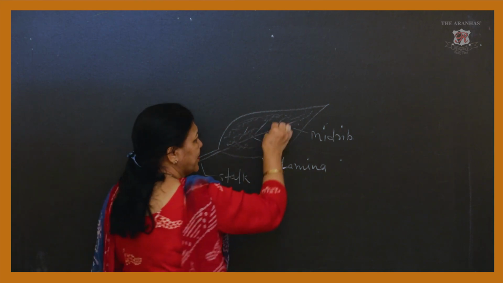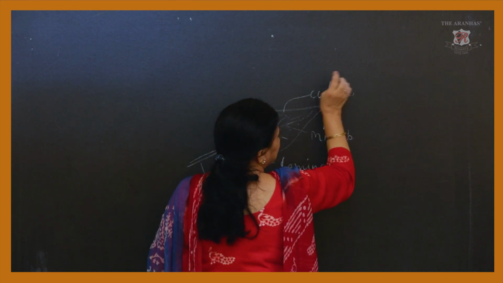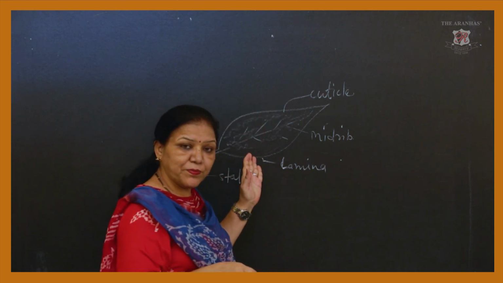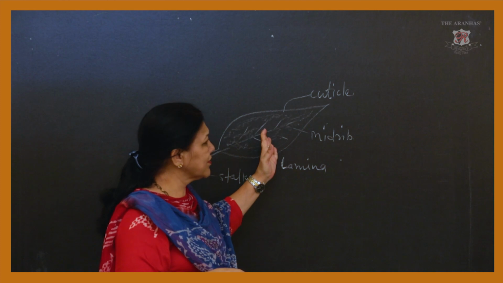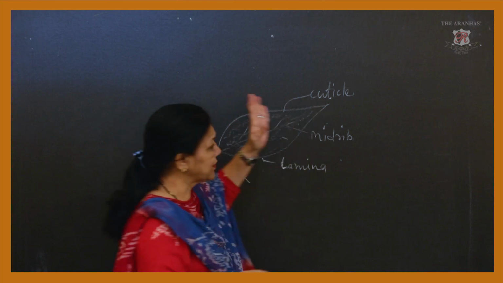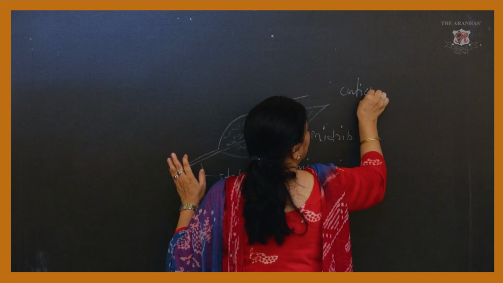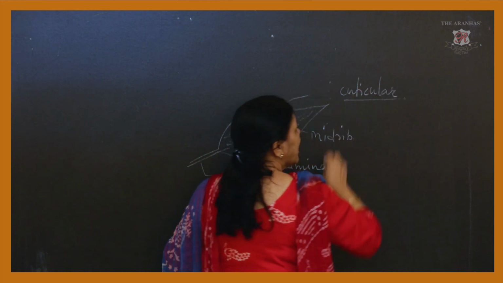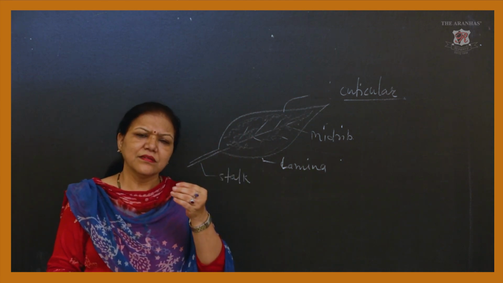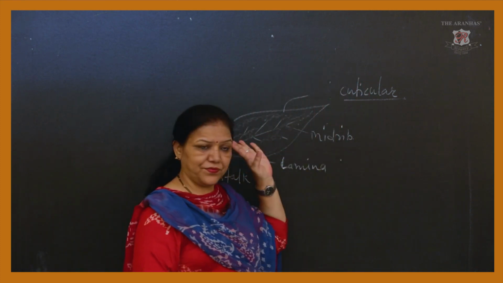That is the cuticle, the uppermost part of the leaf, and some transpiration occurs from there. This is called cuticular transpiration. The percentage of cuticular transpiration is very small, like 3 or 4% of the water is lost through the cuticle of the leaf.